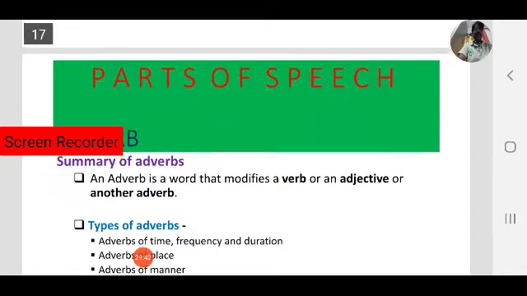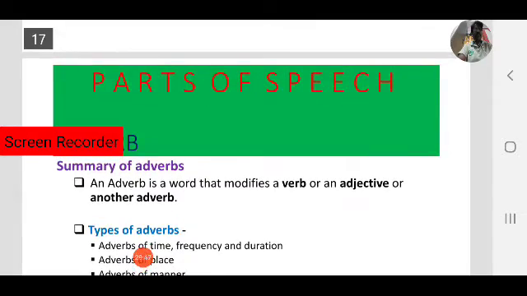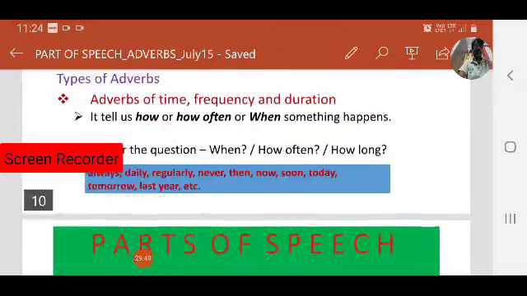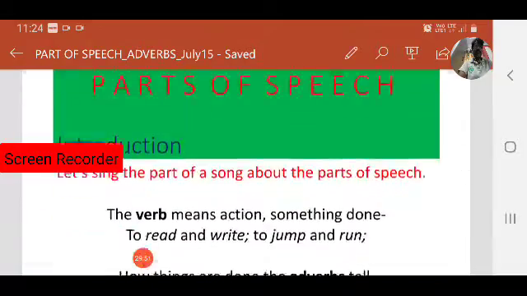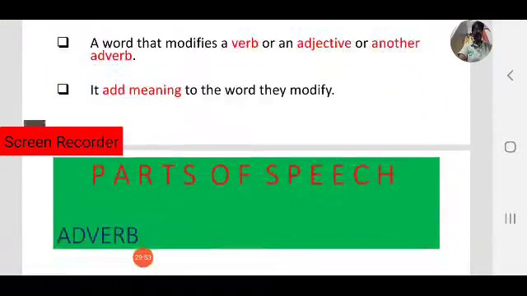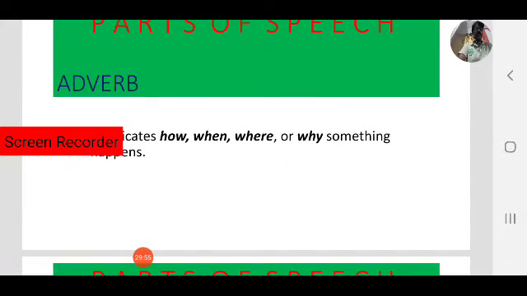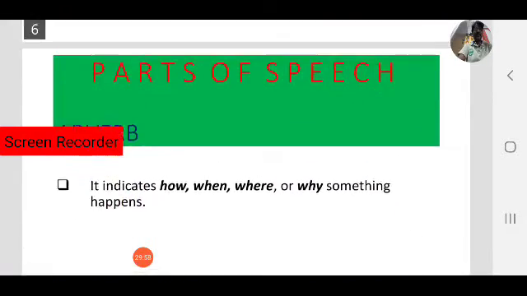Let us have a quick review of what we have learned today. We focused on adverbs, one of the parts of speech. What is an adverb? What does it do in a sentence?